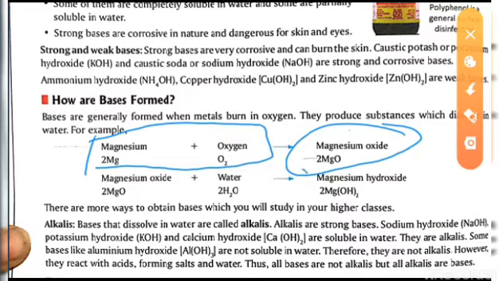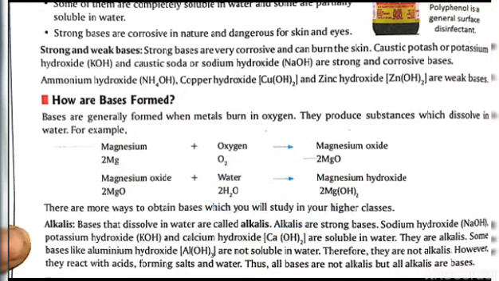Now this oxide, magnesium oxide, when treated with water, produces magnesium hydroxide. So this is very simple. When the magnesium reacts with oxygen first, and then it reacts with water to form a base, that means the hydroxide.